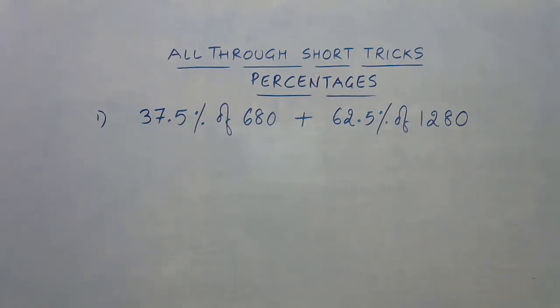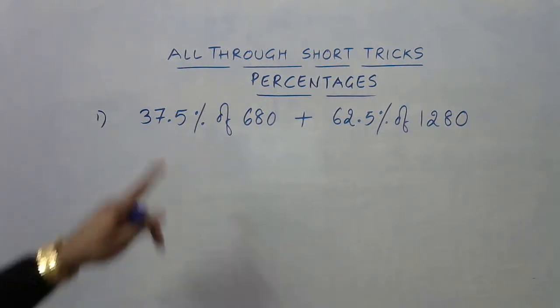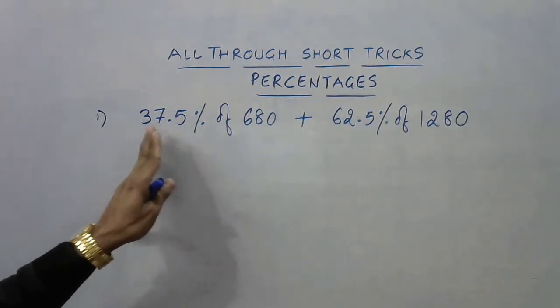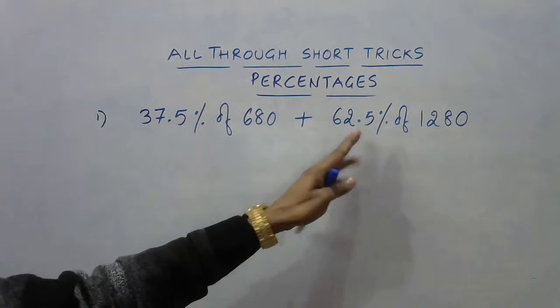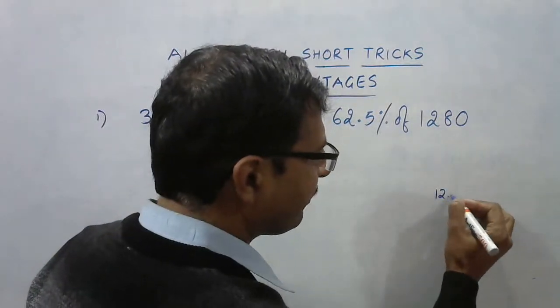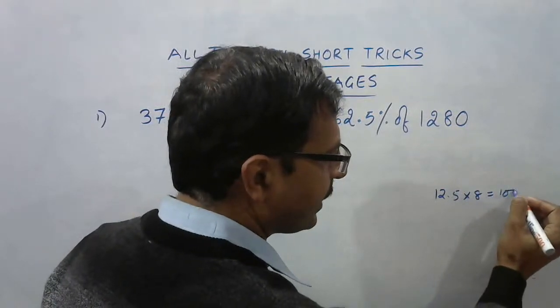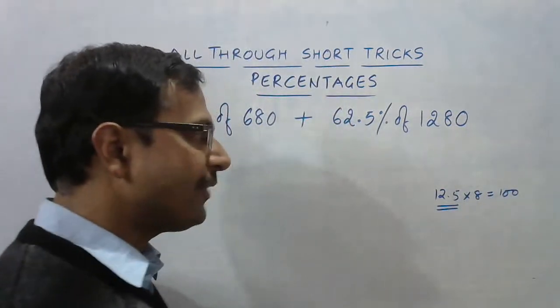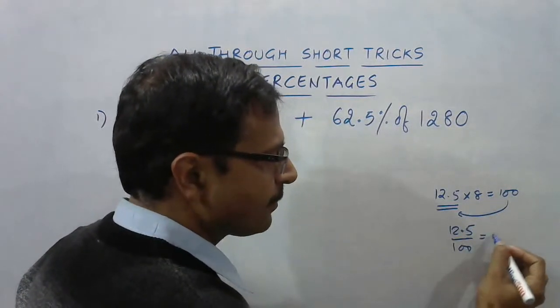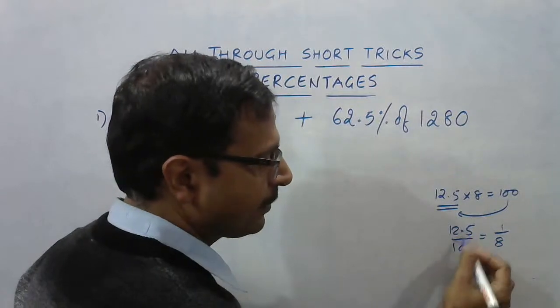So what is the question here? The question is quite a simple one, in the sense that this is 37.5, which is a multiple of 12.5. So whenever 12.5 is there, you need to think of 1/8. And then 62.5, again a multiple of 12.5, so again you need to think of 1/8. Why 1/8? Because 12.5 into 8 is exactly 100, and this means that 12.5 upon 100 is 1 upon 8. So this is exactly 12.5%.